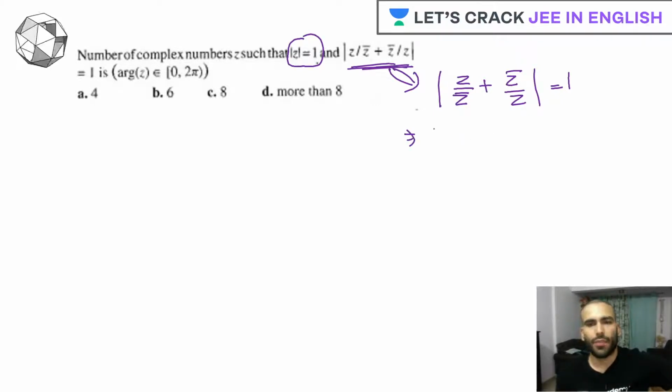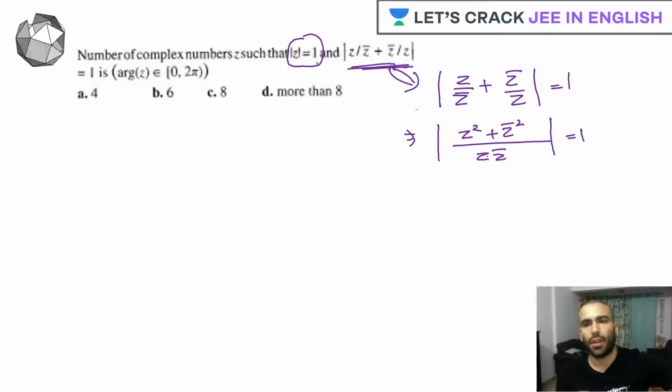See guys, if you want to take the LCM, you can take the LCM. If I take the LCM, this will be z square plus z bar square is equal to 1. It is given to us that mod of z is 1. So using the property of conjugate, this will be equal to 1. This is the addition of two complex numbers that are conjugate to each other.